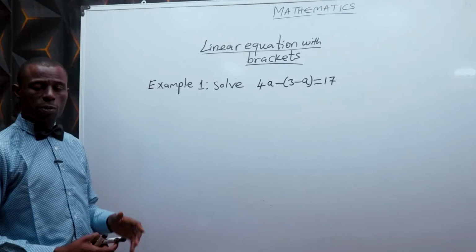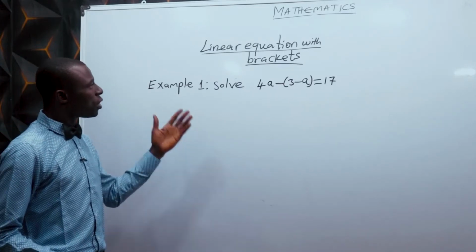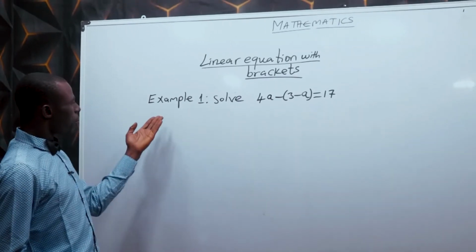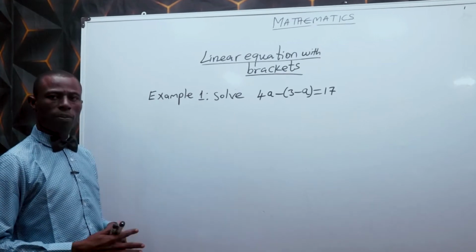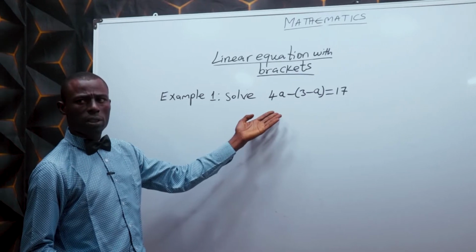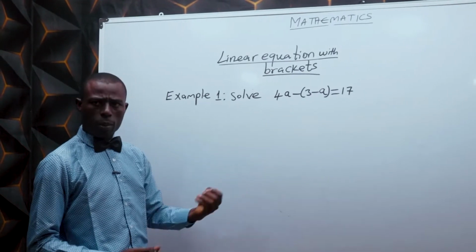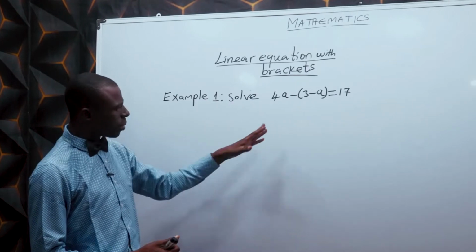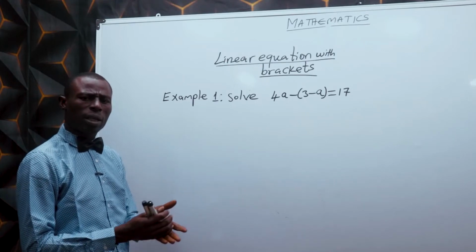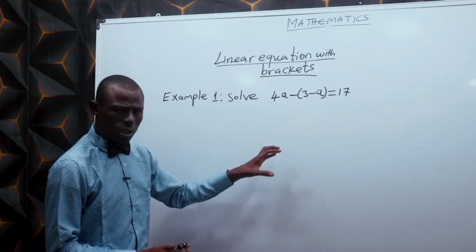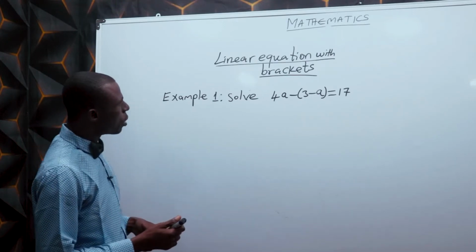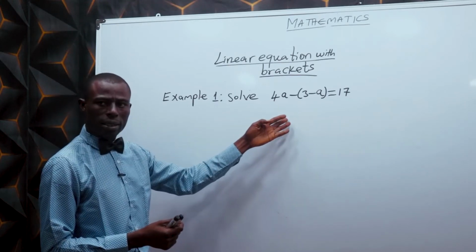Let's go to another aspect of linear equation, which we call linear equation with brackets. Example one of such is this. When you have an equation of this form, you can see that we have brackets. Some elements are inside brackets, and something is outside the bracket. So what do we do when we have a linear equation with brackets? First and foremost, open the bracket to free you. And how do we open the bracket in this case?